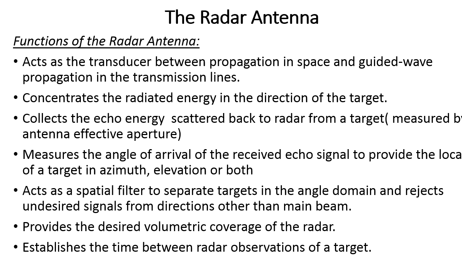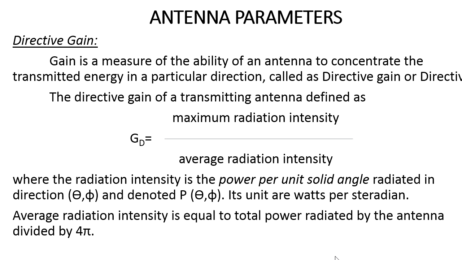And next, it establishes the time between radar observations of the target. That means it rotates the direction of the antenna in order to find in which direction the target is moving. So this is about the functionality of the radar antenna. Next we will discuss the parameters of the antenna.